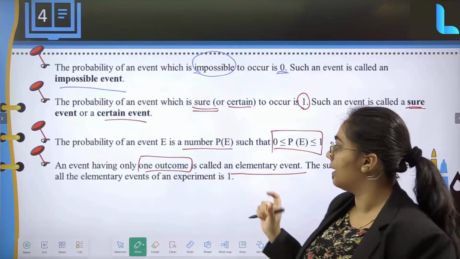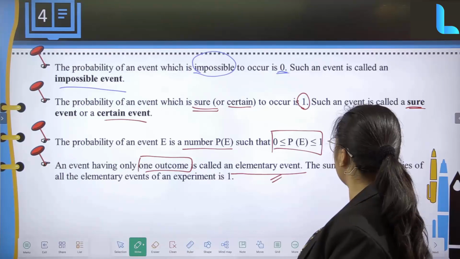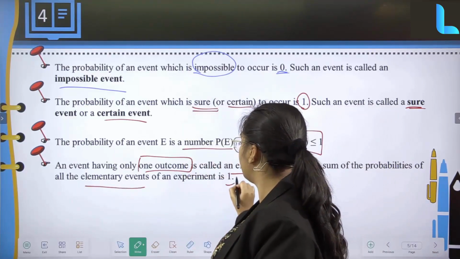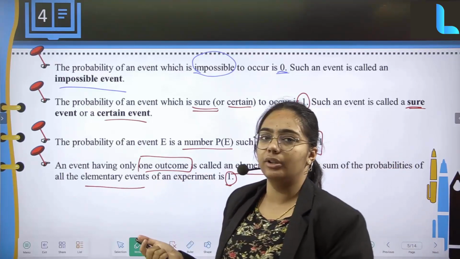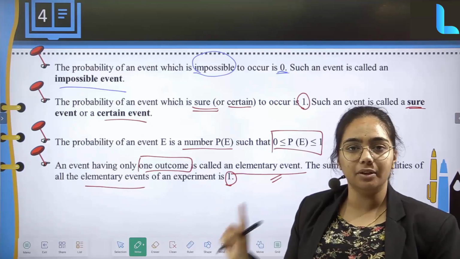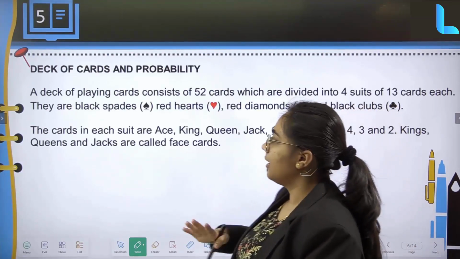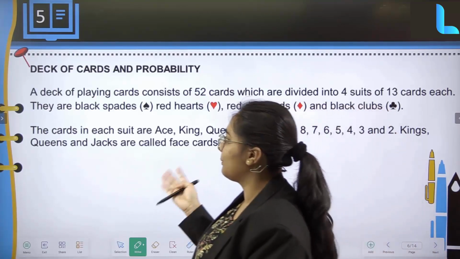Exactly one outcome it is going to have, and that is called an elementary event. The sum of all probabilities of elementary events of an experiment is 1. So why is it like that? See, there is only one outcome. The sum of all is nothing but 1 only. Clear? Next is going to be relating to cards, deck of cards and its probability.